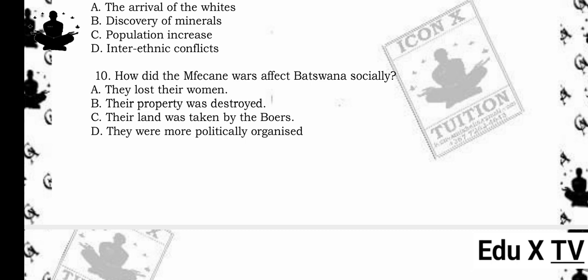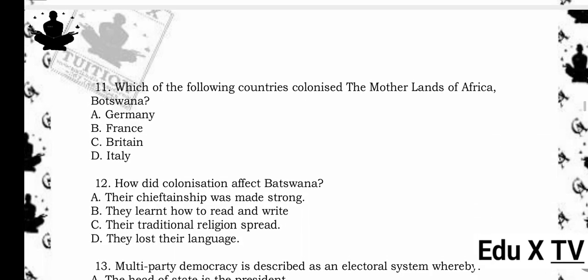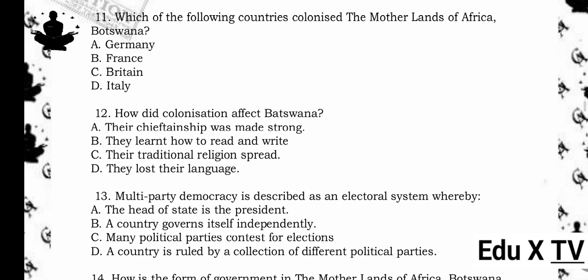10. How did the Mfecane Wars affect Botswana socially? A. They lost their women. B. Their property was destroyed. C. Their land was taken by the Boers. D. They were more politically organized. The answer is B. Their property was destroyed. Reason being, socially, the Mfecane Wars led to destruction of property, displacement, and disruption of communities among Botswana.